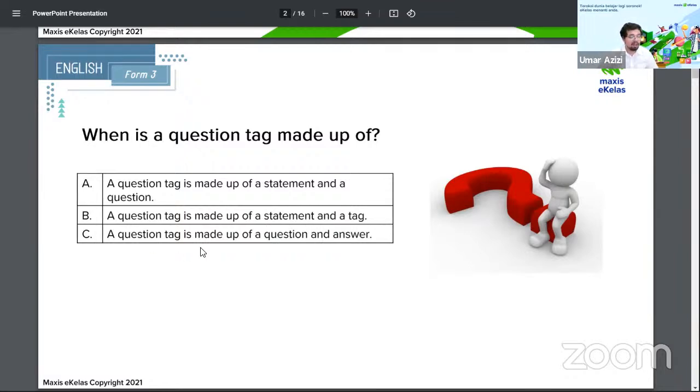Now, if you notice, we're asking you to guess which one from the three answers here. We want to see what your natural bias is. If you get it right, good job. Your gut feeling was correct. If it was wrong, we can now know that your feeling is kind of off. You want to make sure to fix it so that in the future, you know exactly what I'm talking about. So today, what is a question tag made up of? A, B, or C?